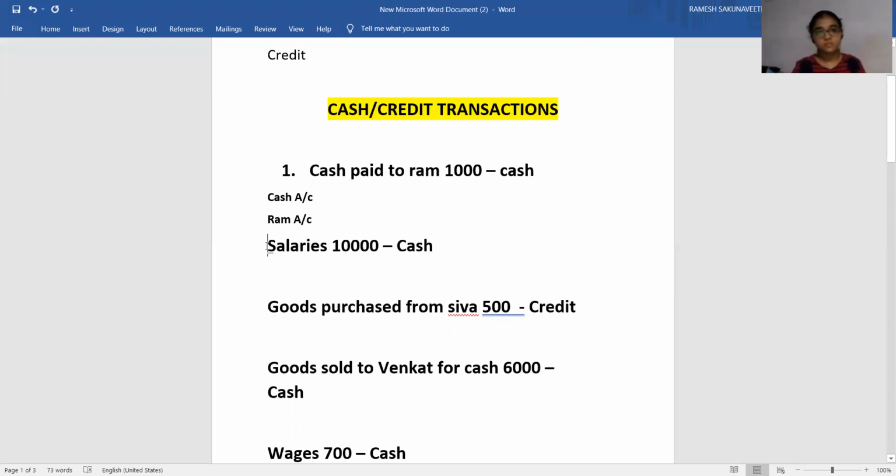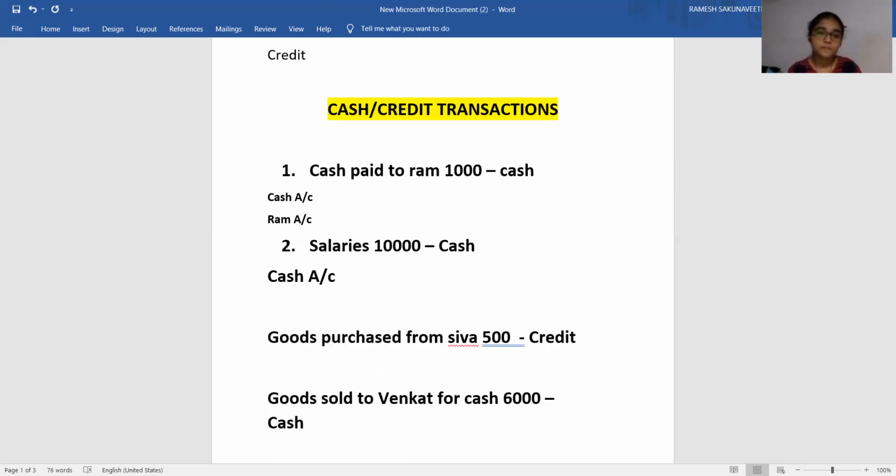Now, second one, salaries paid 10,000 rupees. What are the 2 accounts influenced? Cash is there, means compulsorily cash account you have to mention. Cash account. Second one is what account? There is no other account. That is salaries account. That's all. Second account is salaries account. Are you able to understand? Is it clear? Yes, sir.